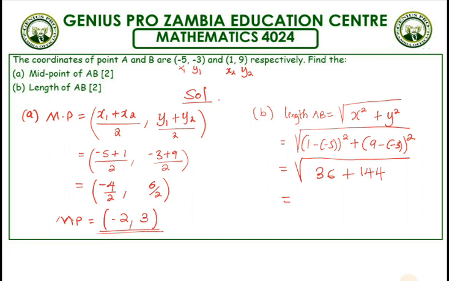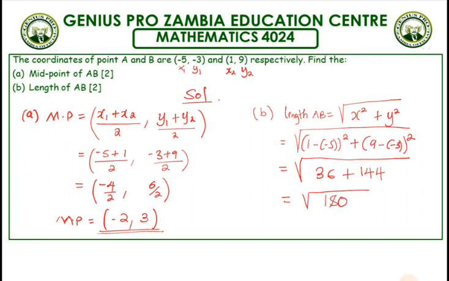And from here, when we add them together we get 180, and of course the square root of 180, if you want you can just leave it in surd form, there's no problem. Or if you're using a calculator, it's 13 point something.